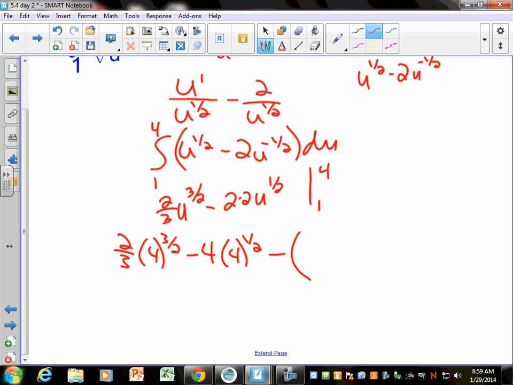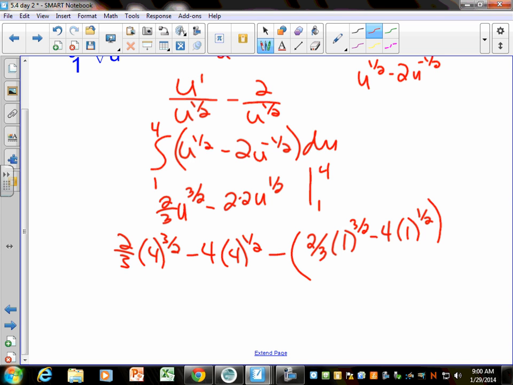So when I plug 1 in there, you get 2/3 times 1 to the 3/2 minus 4 times 1 to the 1/2. And starting with this stuff is where I gave Sarah Woodworth the award in calculus for never knowing what 1 to any power was. Because it's great when it's 1, because it doesn't matter that it's 1 to the 3/2 or 1 to the 1/2 or 1 to the 7/3 or 1 to the negative 7/3. It's just 1, right? So I don't even usually show this. I just write 2/3 minus 4.